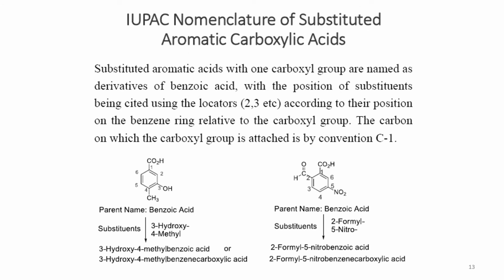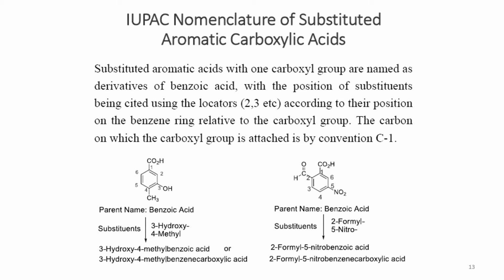Then about the substituents present when we have an aromatic carboxylic acid, as we have already discussed, benzoic acid is a well established name for benzene carboxylic acid. But when we have other substituents attached to this benzoic acid, how can we name it?